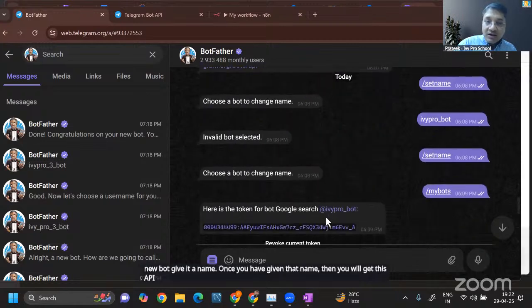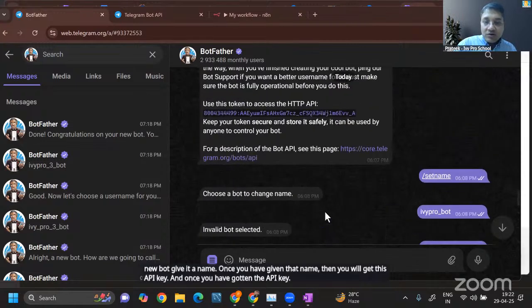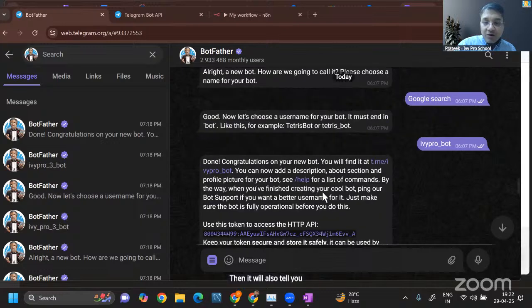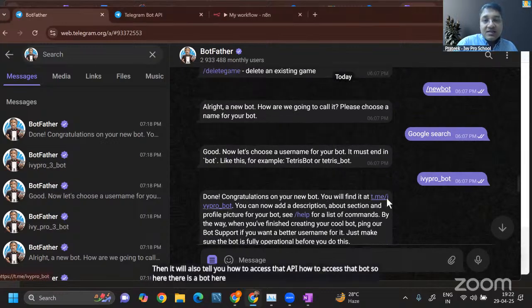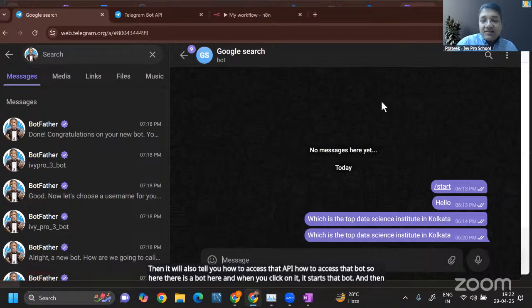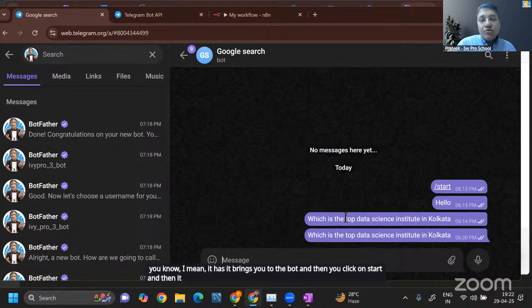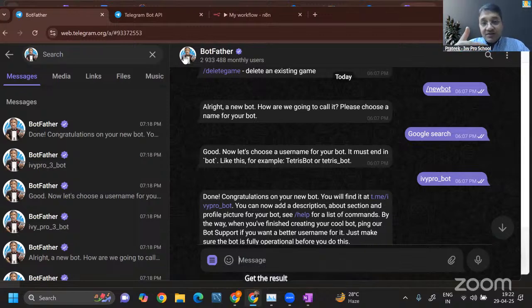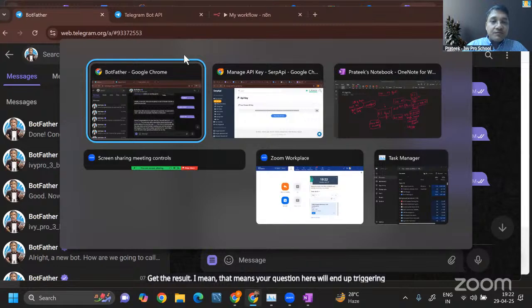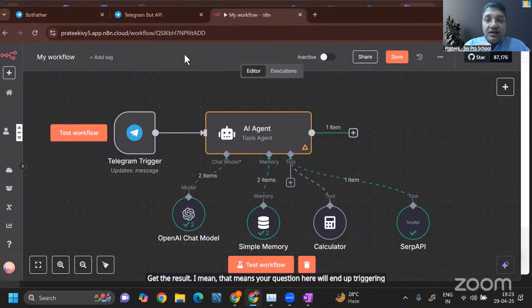Once you have the API key, it will also tell you how to access that bot. So here there is a bot, and when you click on it, it starts that bot. Then it brings you to the bot, you click on start, and it is started. Now you start interacting with the bot and you can get the result. That means your question here will end up triggering the AI agent over here.